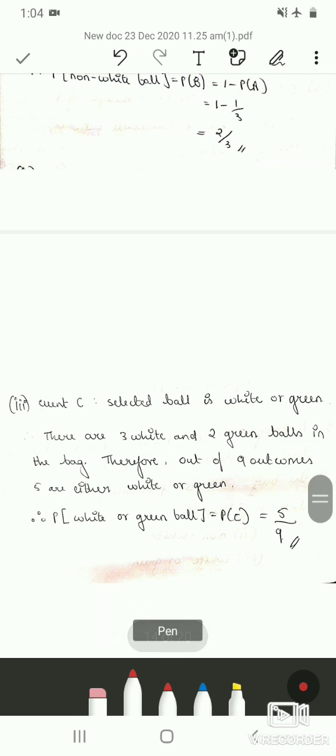So let us consider the third sub question, that is the selected ball is white or green. So there are 3 white and 2 green balls in the bag. Therefore, out of 9 outcomes, 5 are either white or green. Therefore, probability of getting white or green ball is probability of C, which is 5 by 9. Here 5 is nothing but there are 5 favorable outcomes.